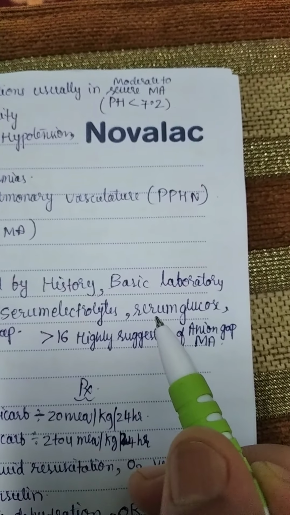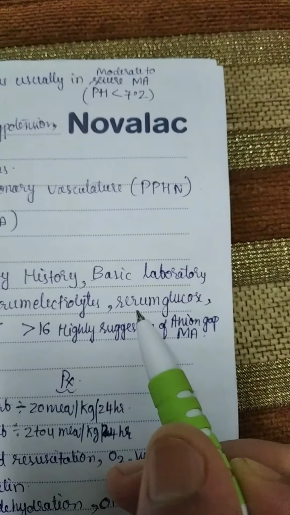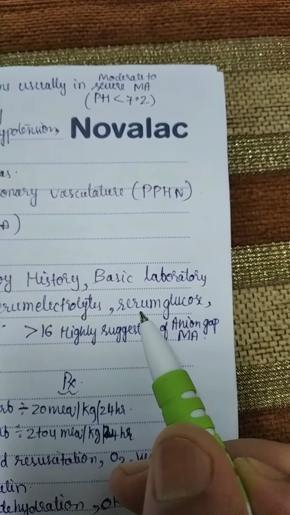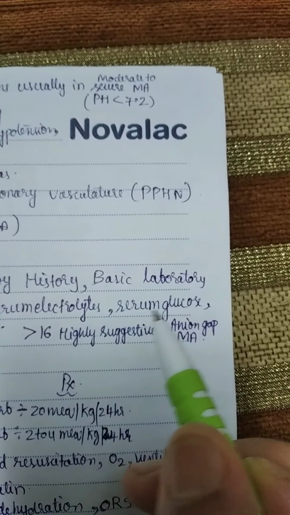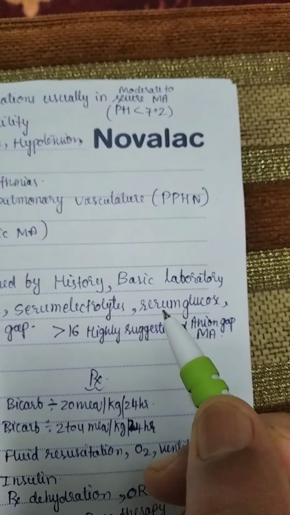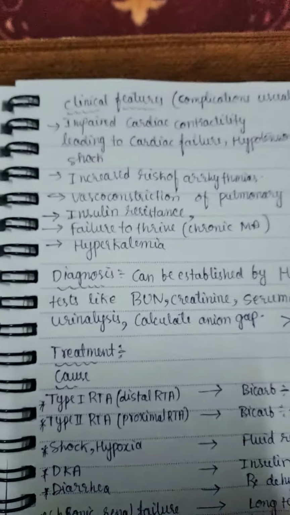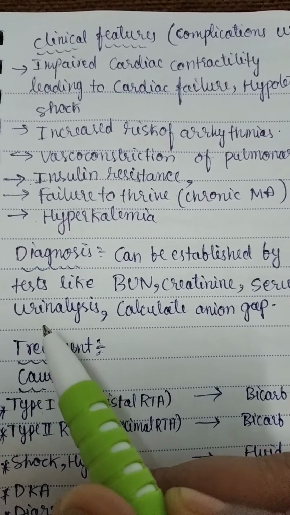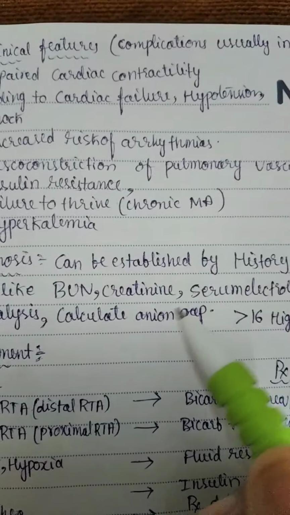Hyperglycemia is seen in diabetic ketoacidosis. Hypoglycemia is also seen in some types of inborn errors of metabolism, like pyruvate carboxylase deficiency, and also in some mitochondrial defects. Urine analysis can be useful in DKA to detect ketones.